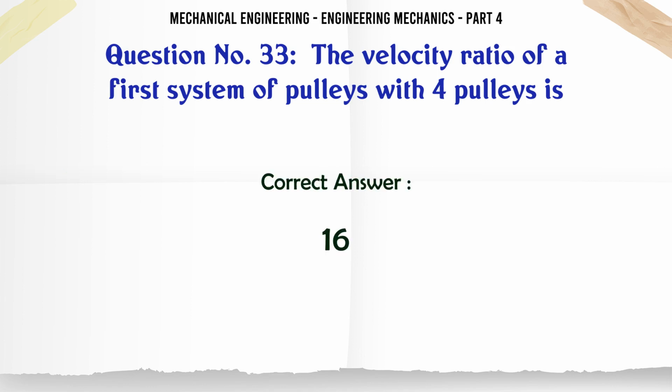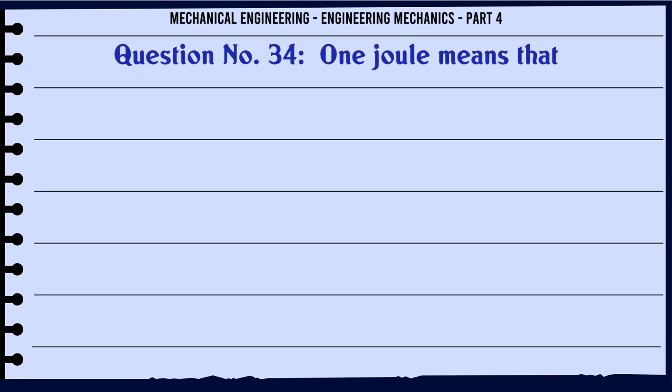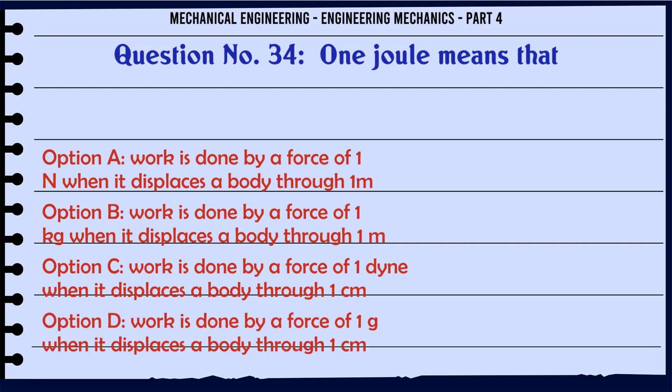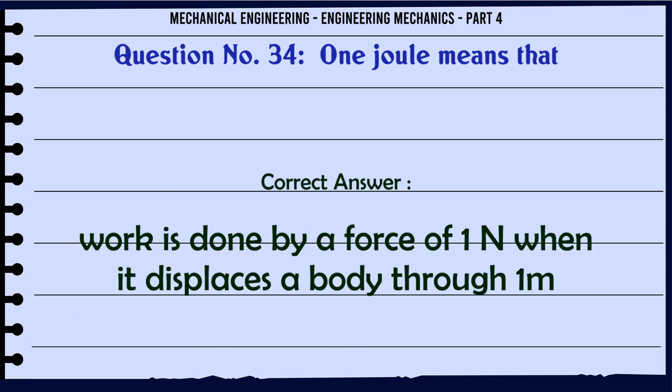The correct answer is 16. 1 joule means that A work is done by a force of 1 N when it displaces a body through 1 m, B work is done by a force of 1 kilogram when it displaces a body through 1 m, C work is done by a force of 1 dyne when it displaces a body through 1 centimeter, D work is done by a force of 1 g when it displaces a body through 1 centimeter. The correct answer is work is done by a force of 1 N when it displaces a body through 1 m.